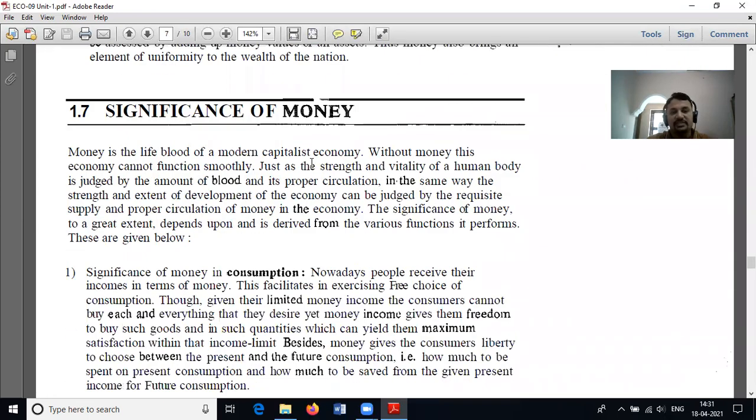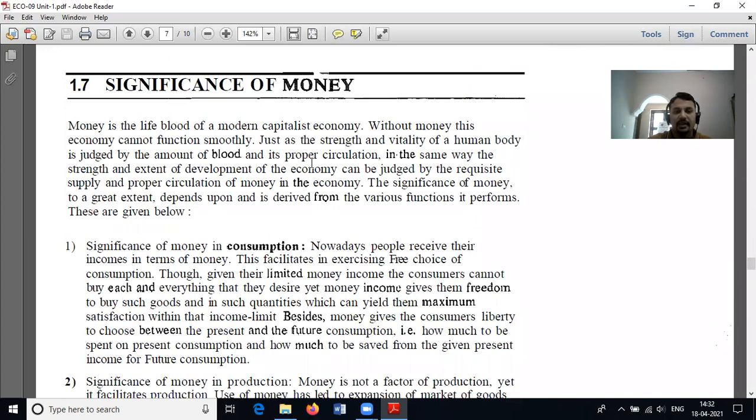Next, what is the significance of money? Its significance is in consumption. Nowadays, people receive their incomes in terms of money. This facilitates the exercise of free choice of consumption. It can be used for purchases, repayment of loans, payment of hostel fees and school fees, buying books, tea, coffee, and anything like that.